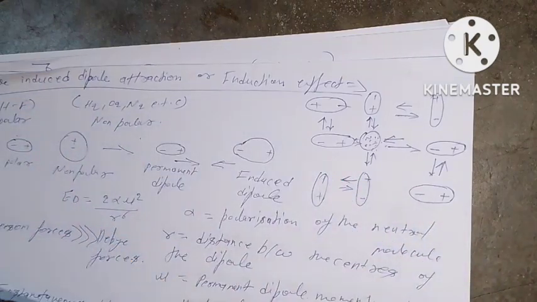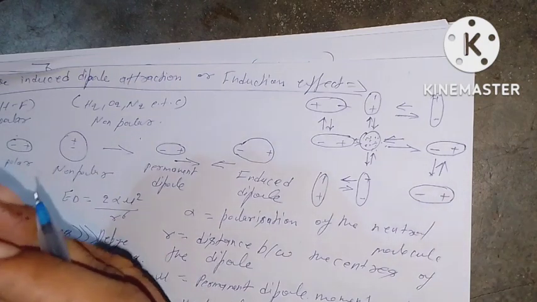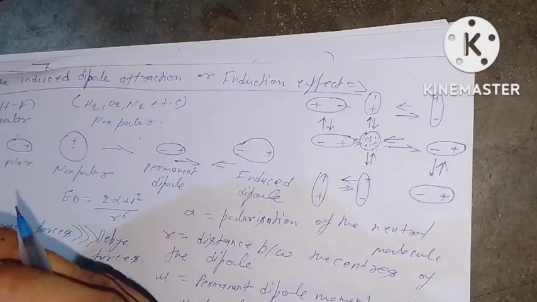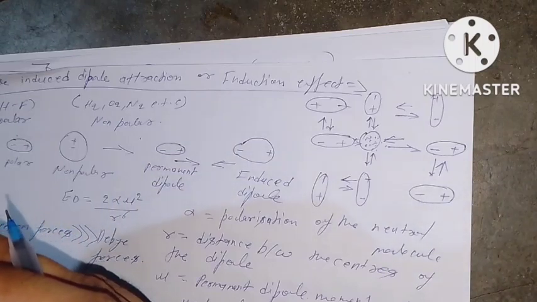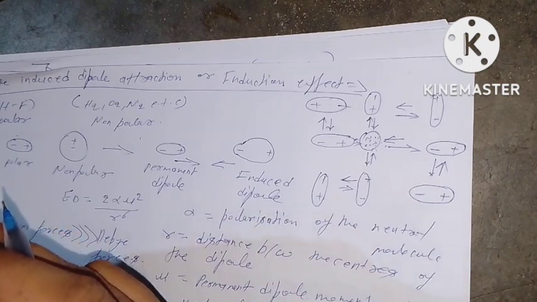This type of weak intermolecular force is called London forces. These are the weakest of all the forces. These are responsible for bringing about the condensation of gases, even of noble gases.